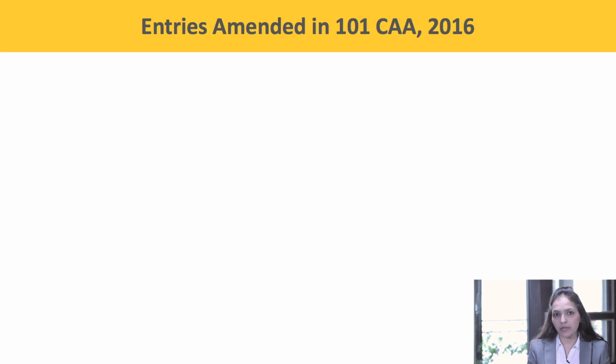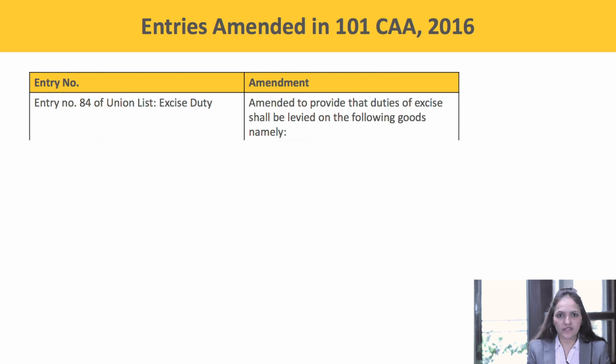Now coming to the next, what are the taxes that are going to be subsumed in GST? Before starting with what all taxes are going to be subsumed in GST, I would like to discuss what all changes are made in the various lists in the Constitutional Amendment Act 2016. First, entry number 84 of the Union List, excise duty.